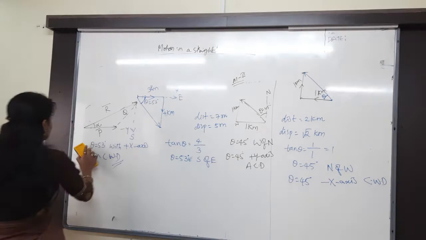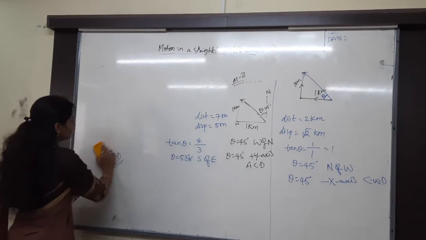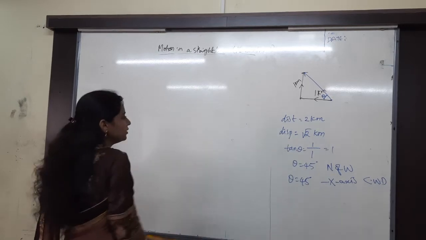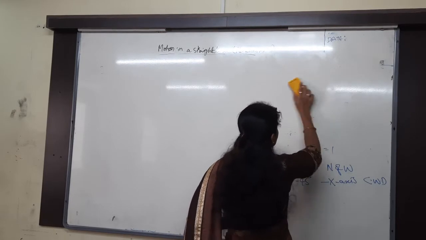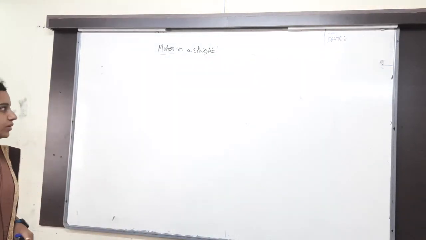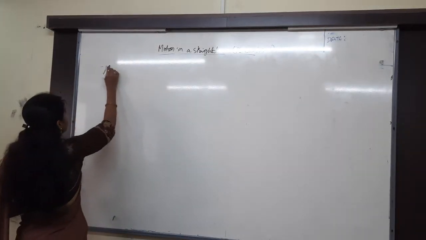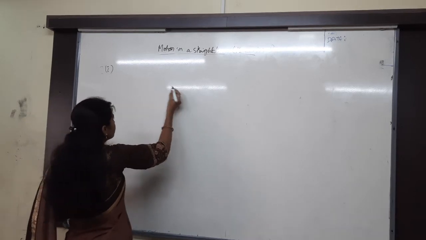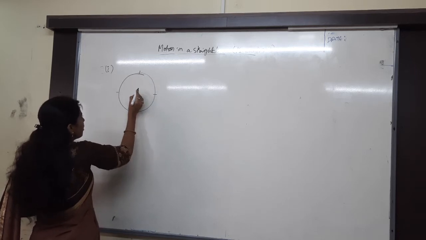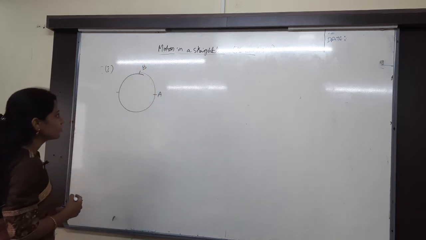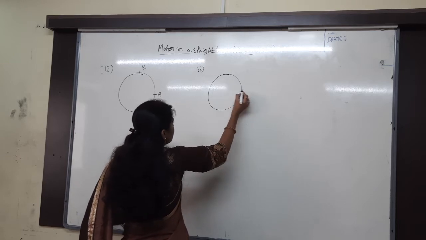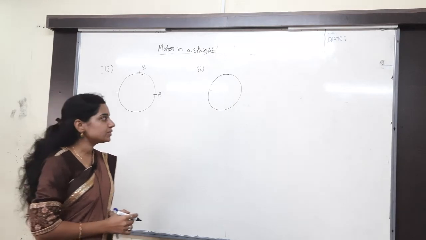Then, write a problem. A particle is in uniform circular motion and moves from point A to B. Second question, completes half of the circle.